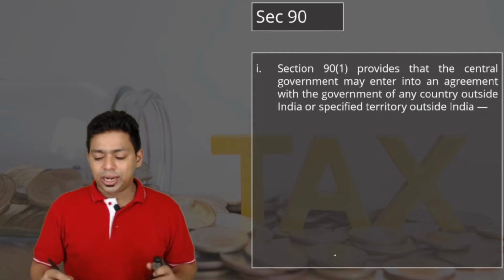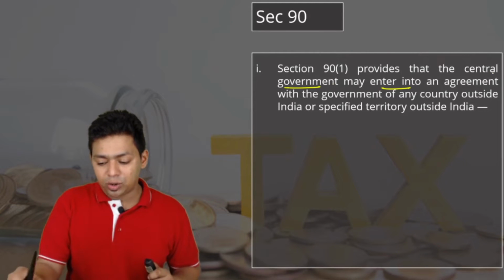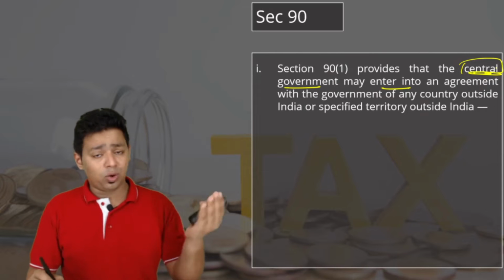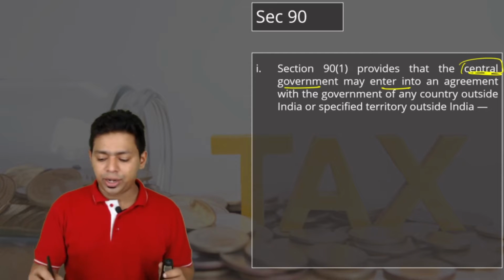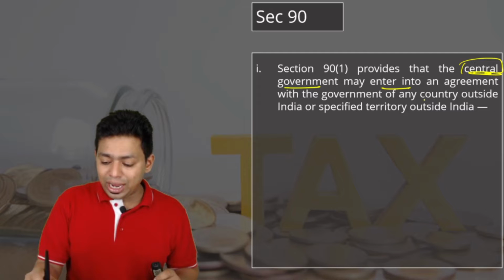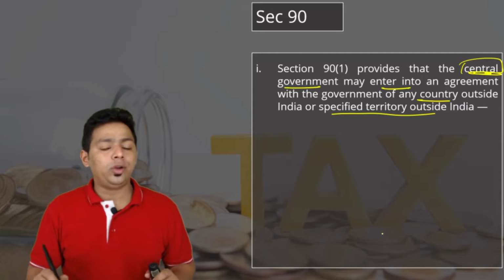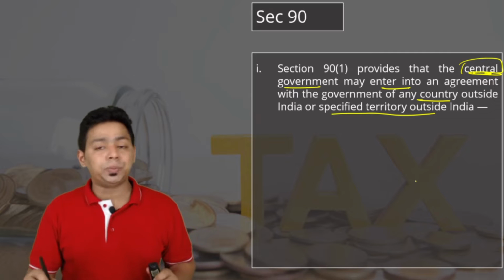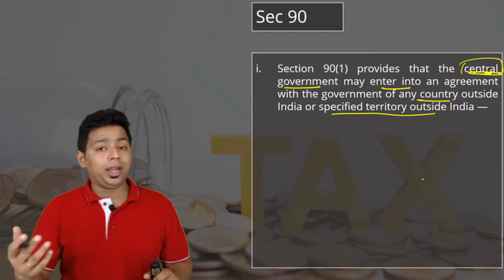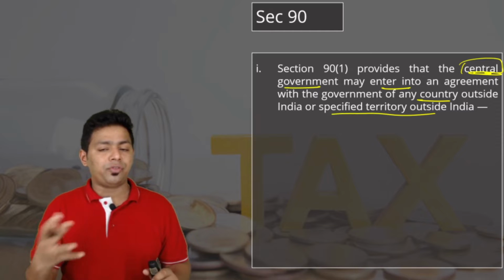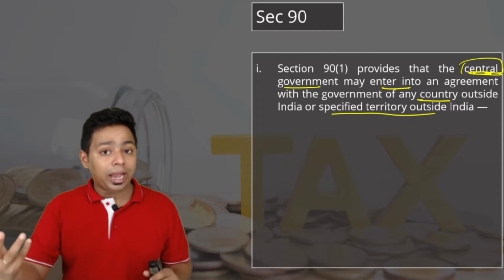Section 90 provides that the central government, not the state government, may enter into an agreement. It's always the job of the central government. It may enter into an agreement with the government of any country outside India or a specified territory outside India. Why is this particular language, specified territory, used? Because the foreign country or geographical territory may not be a country; it can be an island.